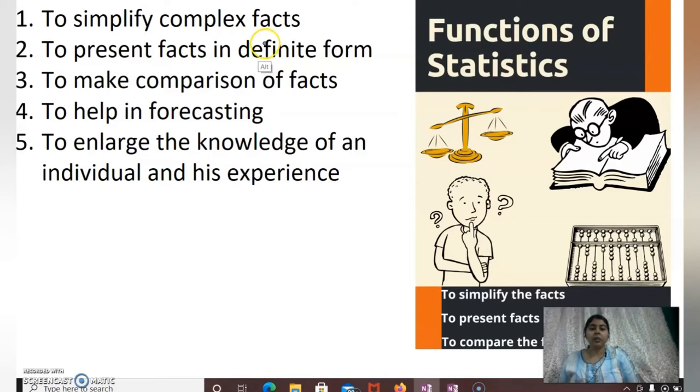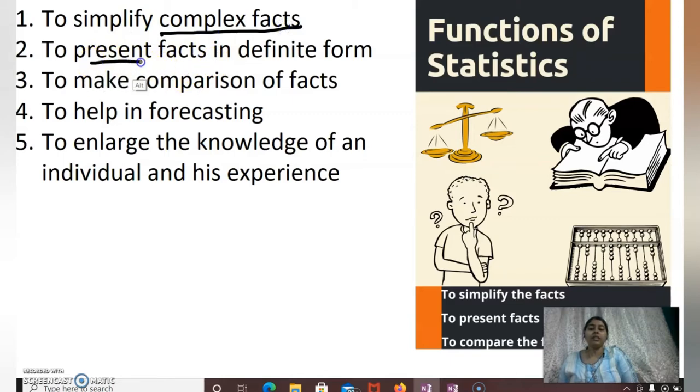There are several methods through which we measure the data, and after measuring it we always try to present the data in a simpler way, through graphs, bar diagrams, pie charts, or in table form, so that the data can be easily understood and we can get some result out of it. So that's why the first function is to simplify the complex facts.